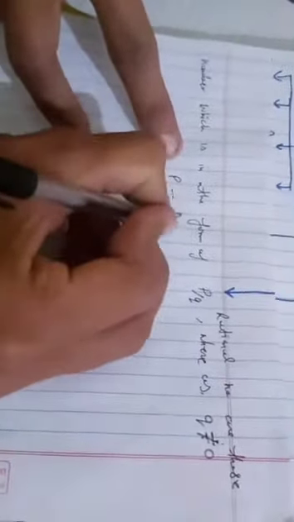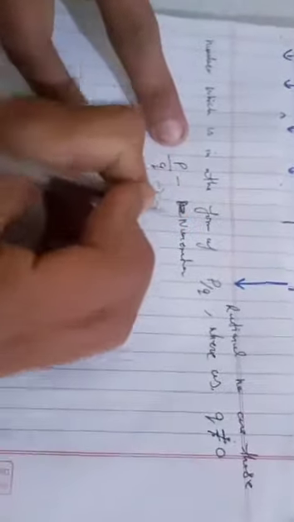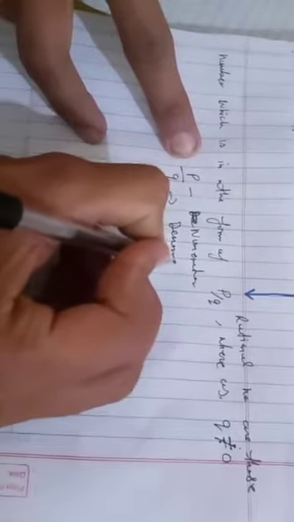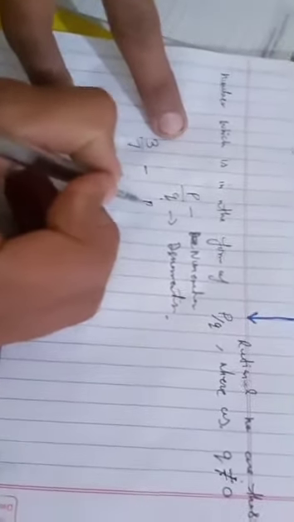Here the sign means not equal to. The number is in the form p by q, where p is the numerator and q is the denominator. The denominator cannot be 0. For example, 3 by 7 is a rational number.